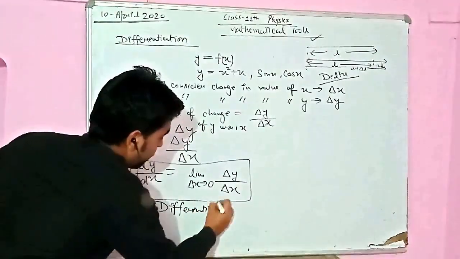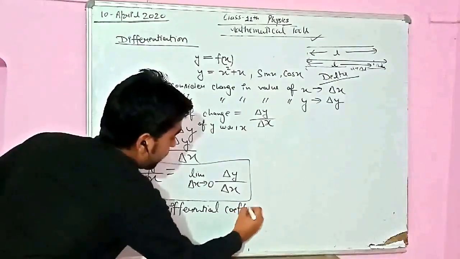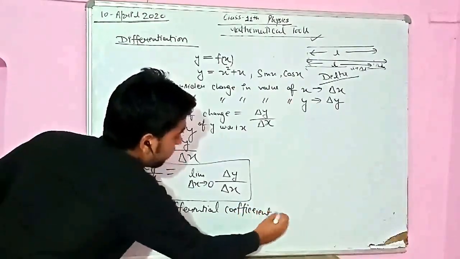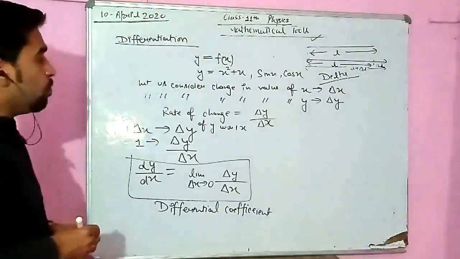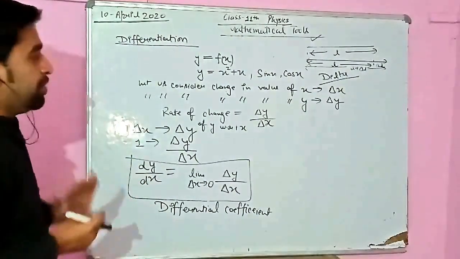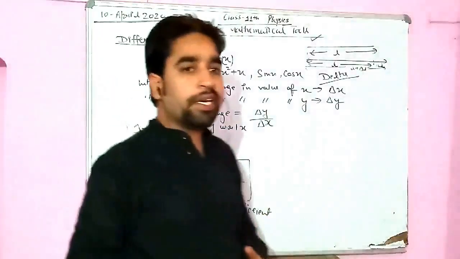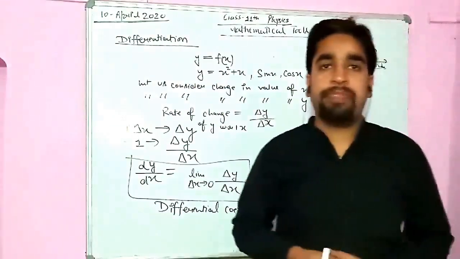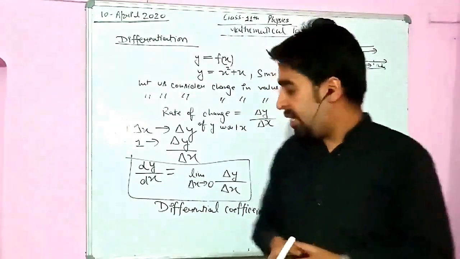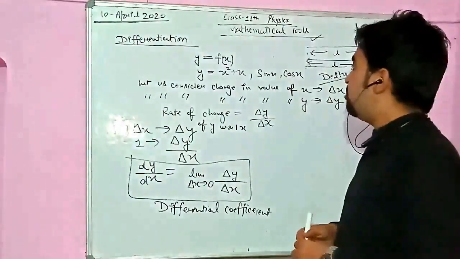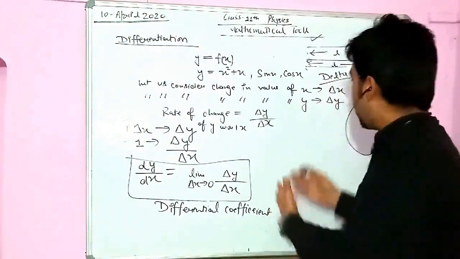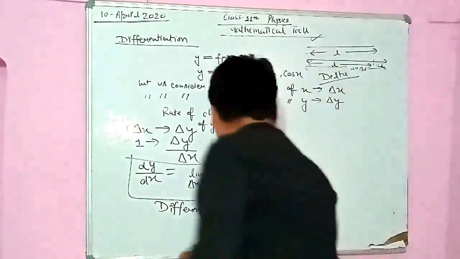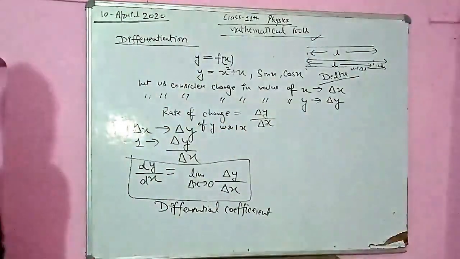The differential coefficient is always written in this way, dy upon dx. So this was the physical meaning of differentiation. I hope you understood this. And now we are going to write a few identities, a few formulas, so that you can apply differentiation in your day-to-day life.